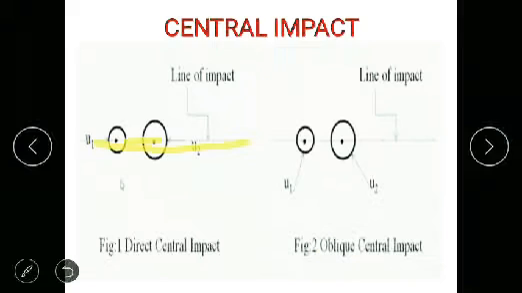Now come to the oblique central impact. The velocity of the two masses is inclined to the line of impact. That is, the direction of motion of the two masses is inclined to the line of impact. It's called oblique central impact.